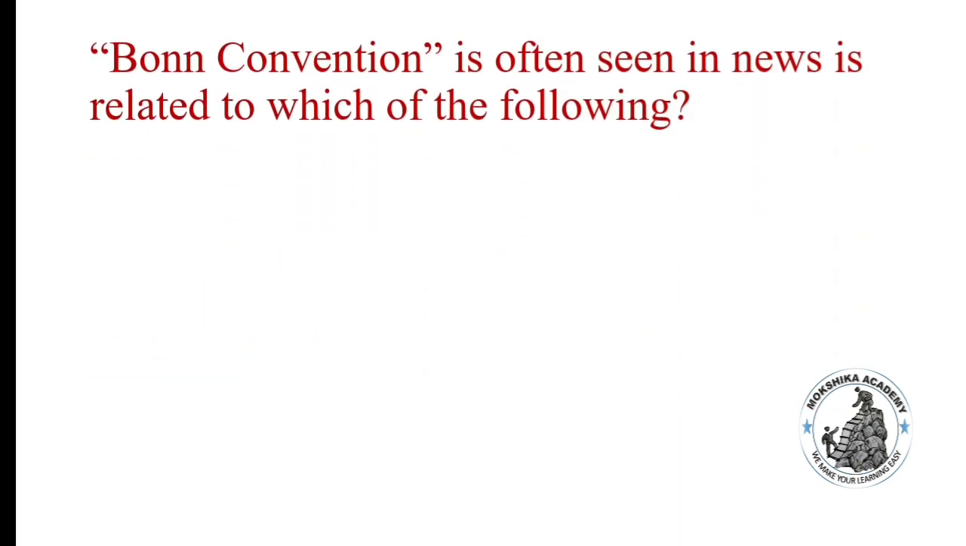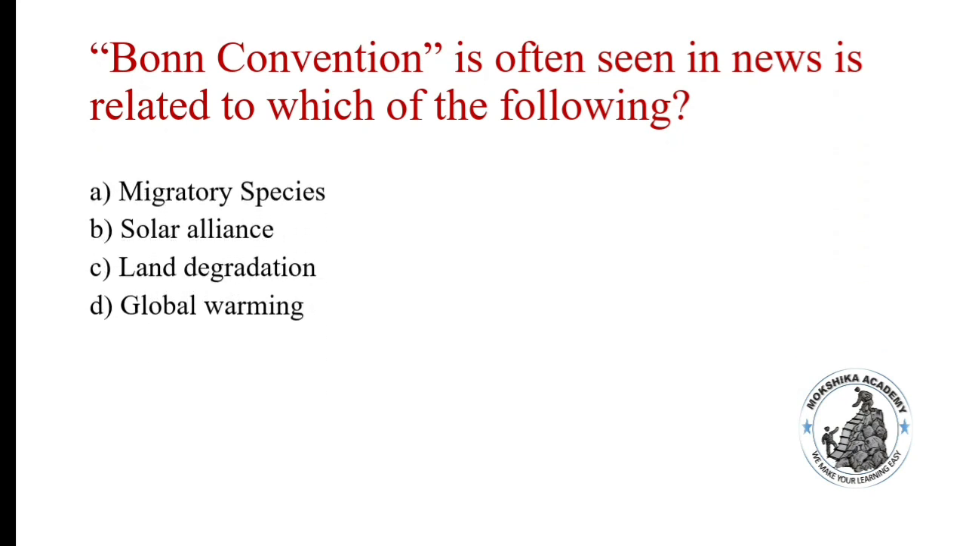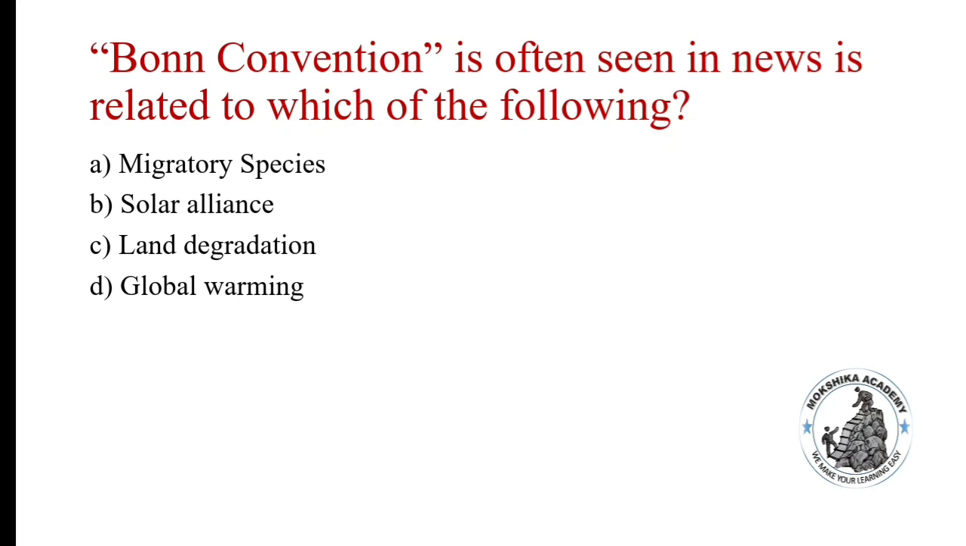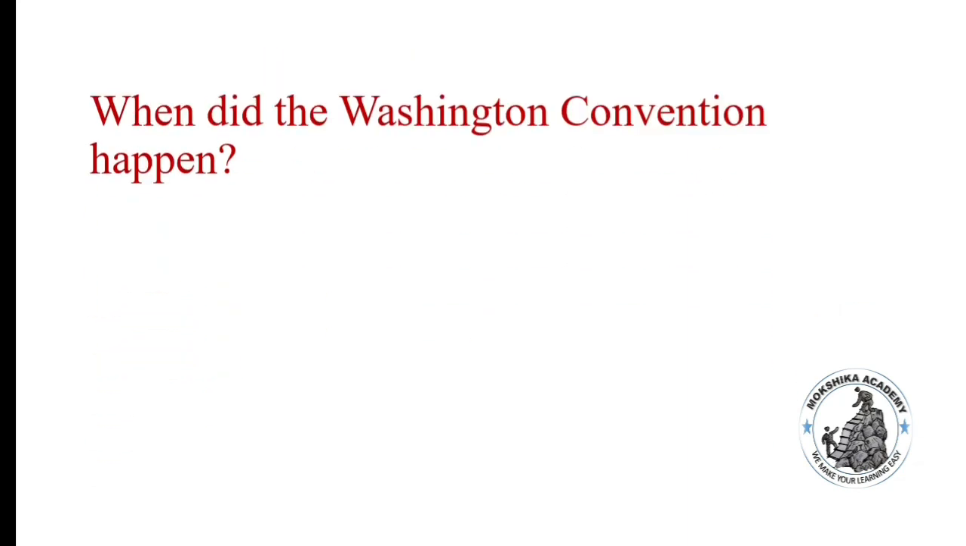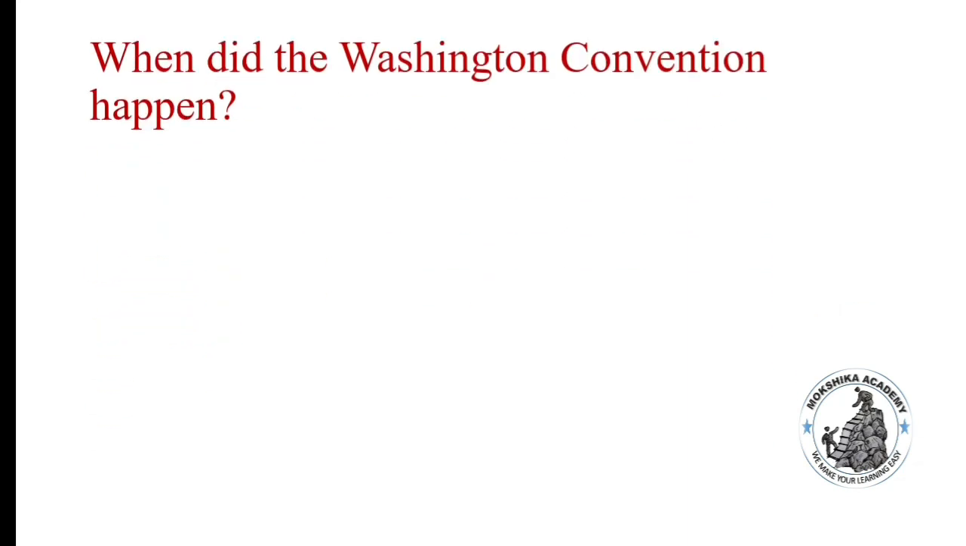Bonn Convention is often seen in news which is related to which of the following? Migratory species, solar alliance, land degradation, global warming. Option A, migratory species. When did the Washington Convention happen? 1972, 1973, 1975, 1978. Option B, 1973.